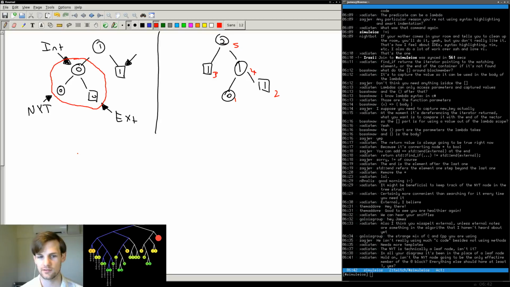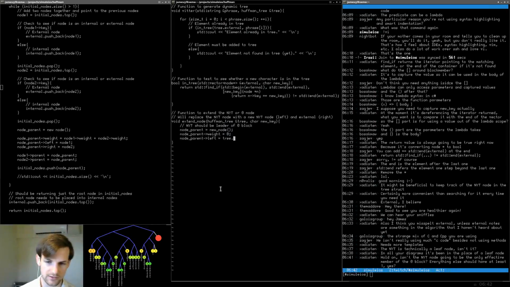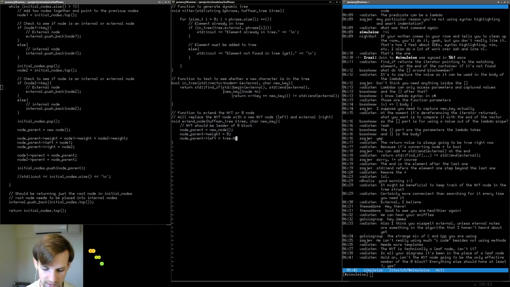Now we could make it so the 0 block, or the not yet translated node, is always the last number in both the internal and external node blocks. That's fine. I just haven't quite gotten a grasp on it yet, so I have to think about it a little bit more. Anyway, let's keep going. So node parent left is going to be tree dot not yet translated.